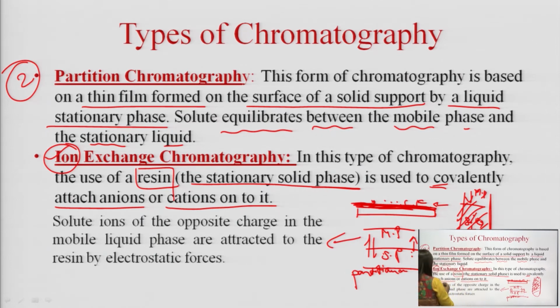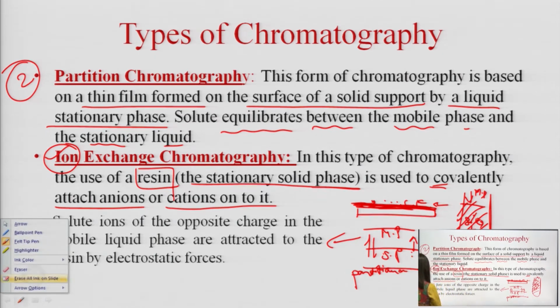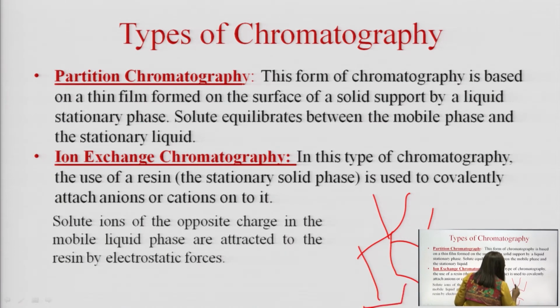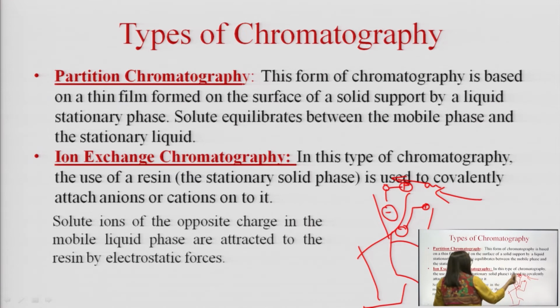So it looks like this. Supposing a resin, this resin is a polymer-like substance where an anion or cation would be attached, and once the mobile phase comes in it will take away mainly the anions and then elute the anions.